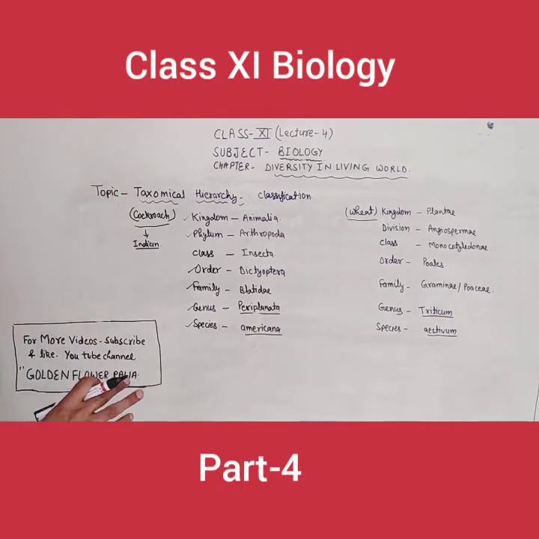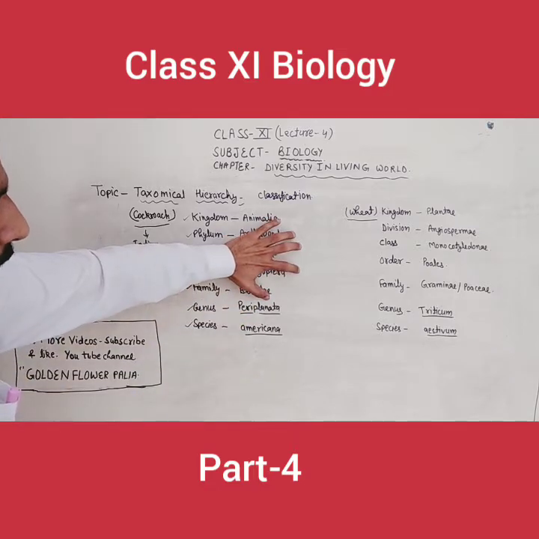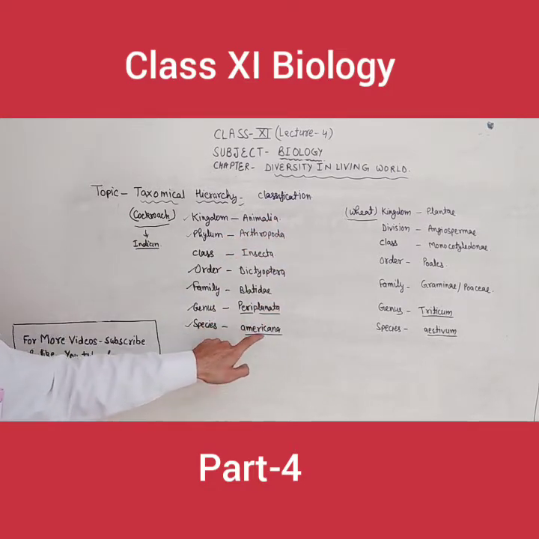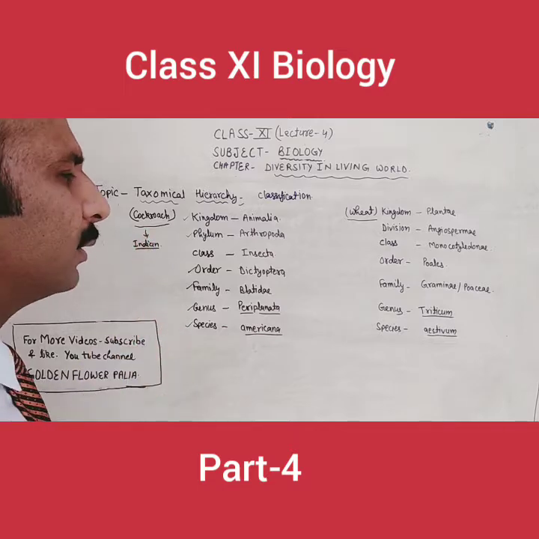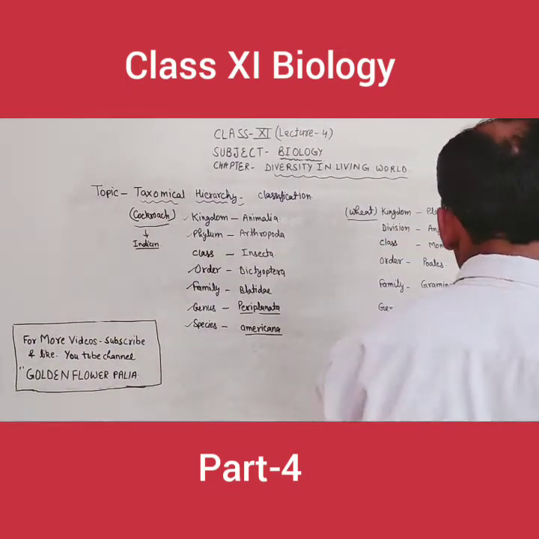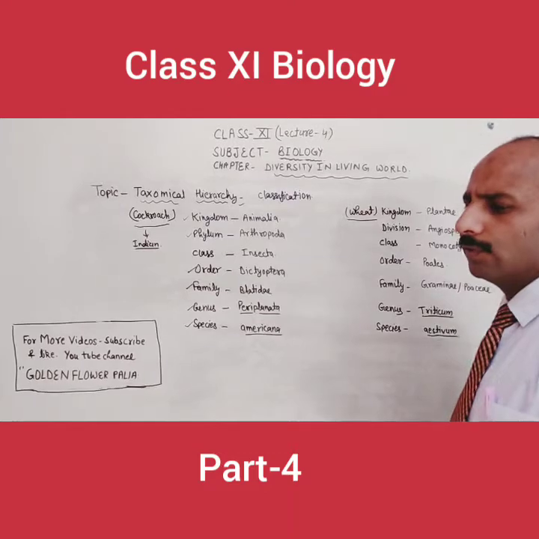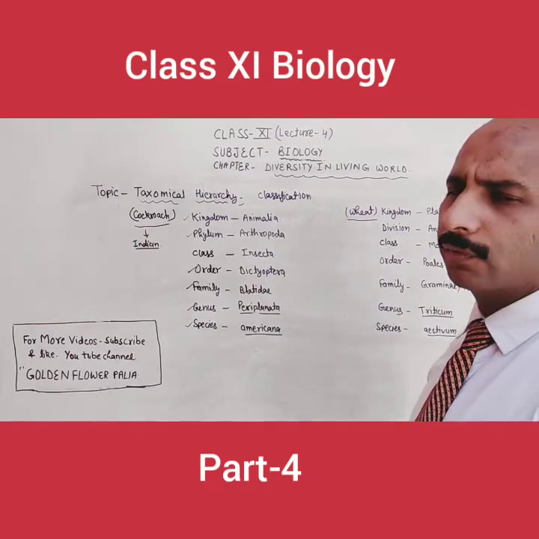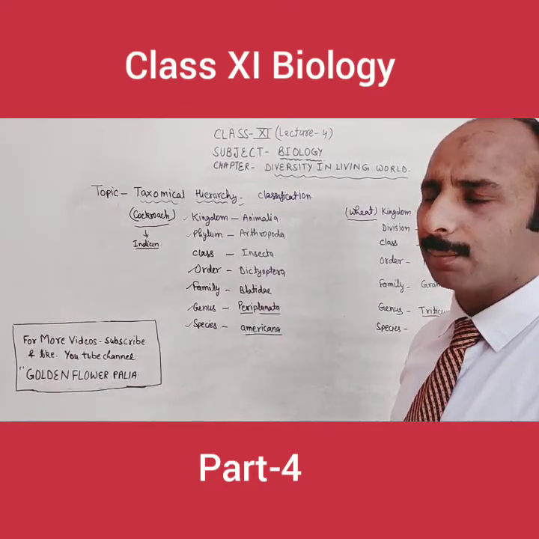So if anyone asks you what the scientific name of cockroach is, you can tell them Periplaneta americana is the scientific name of the cockroach. Just like in the last video we discussed, the scientific name of the human is Homo sapiens.